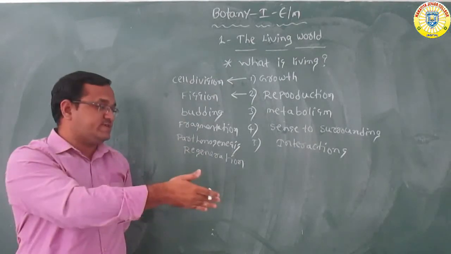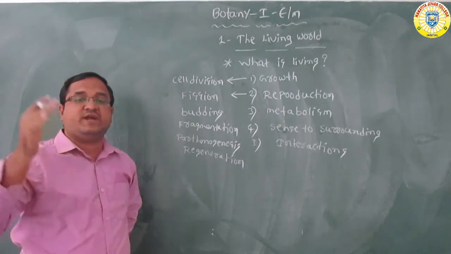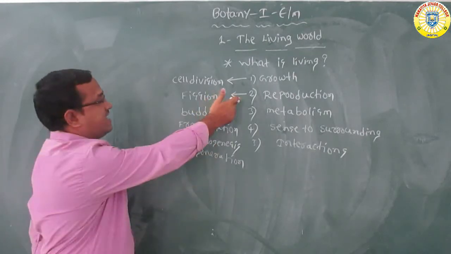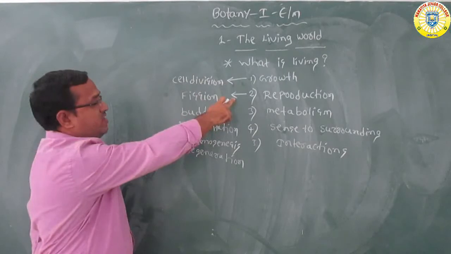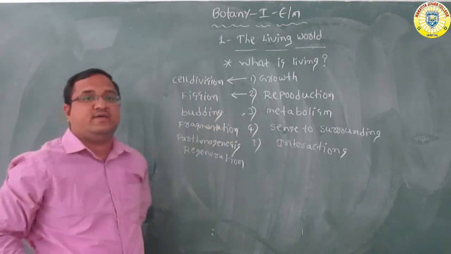Whereas you can see in chairs and benches, in that we can't see the reproduction process. So this is the second character of the living things. First one is growth, second one is reproduction. Now coming to the third one, metabolism.